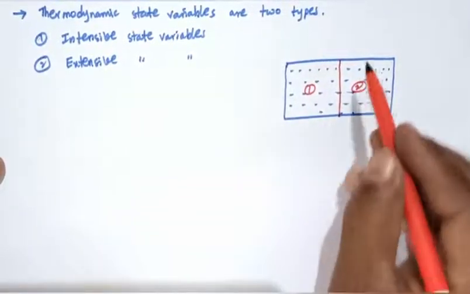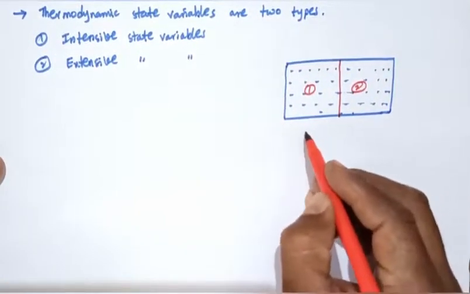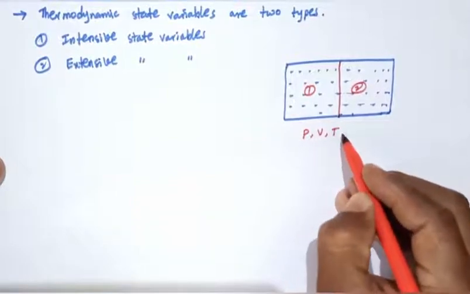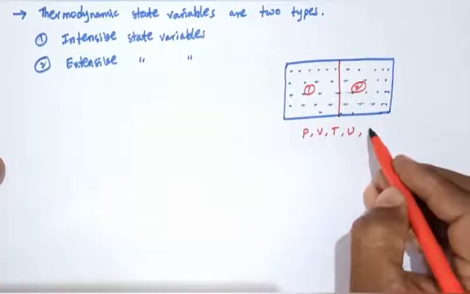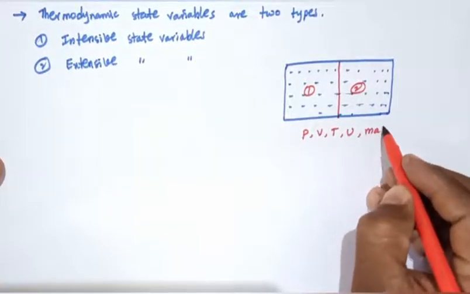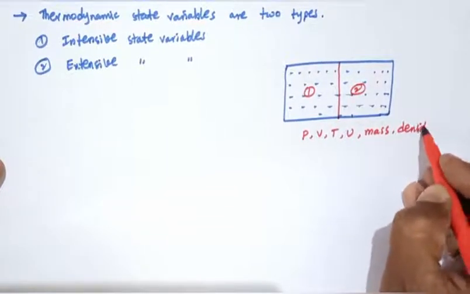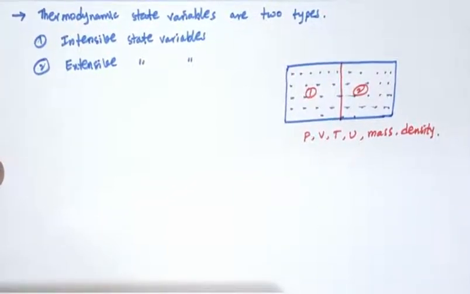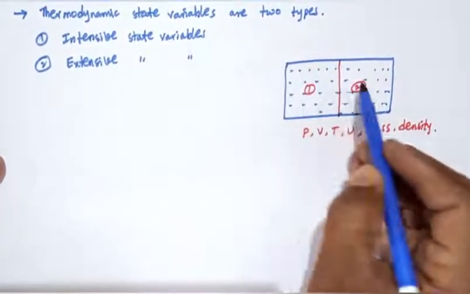Any system has pressure, volume, temperature, internal energy, mass and density.